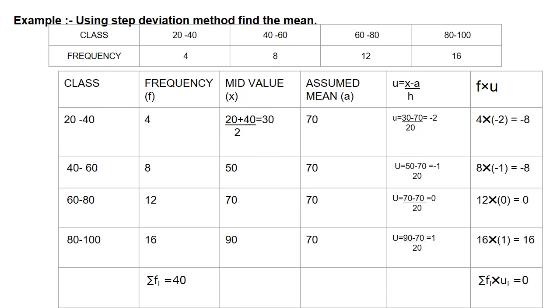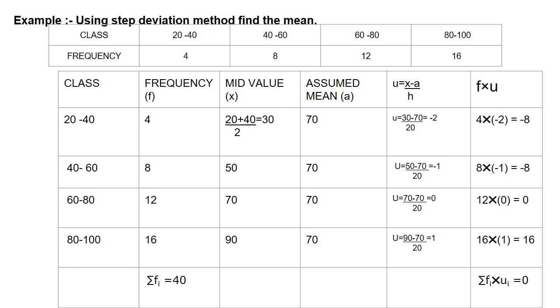Now let us find u. u is equal to x minus a by h. What is u? u is equal to x. x is the mid value of the first class, which is 30, minus the assumed mean a, which is 70, by h. h is equal to 20, the length of the class. So 30 minus 70 is equal to minus 40. Minus 40 by 20 is equal to minus 2.